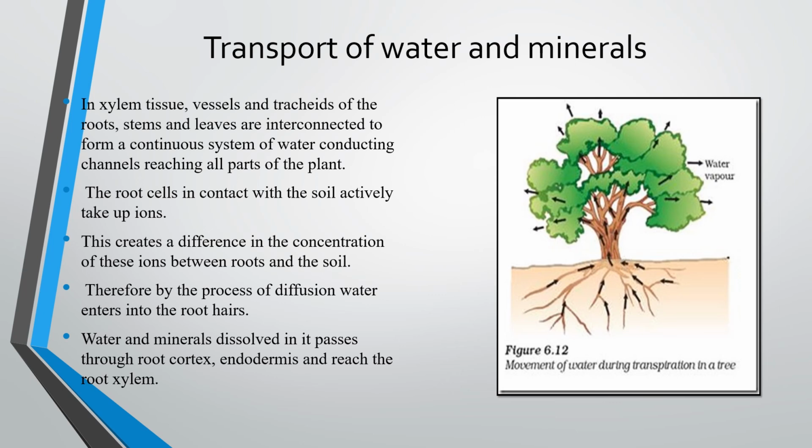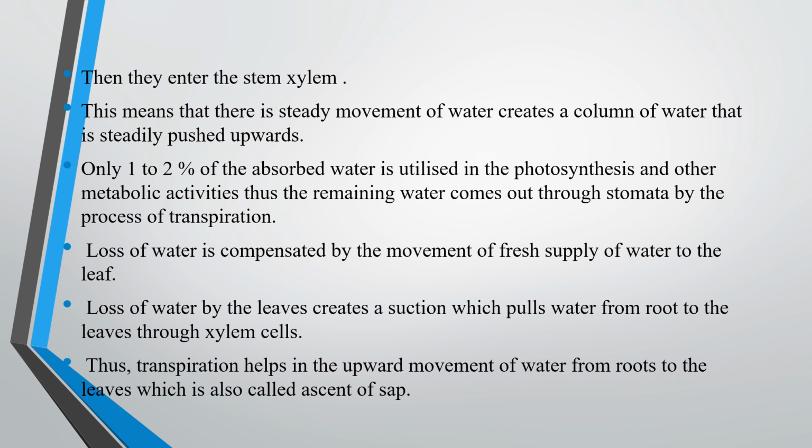So from higher concentration to lower concentration, water and ions pass from the soil to the root hair, then from root hair to the root, then from root to the root cortex, endodermis, and reach the root xylem. Then from the root xylem it passes to the stem, then to the leaves. They enter the stem xylem.